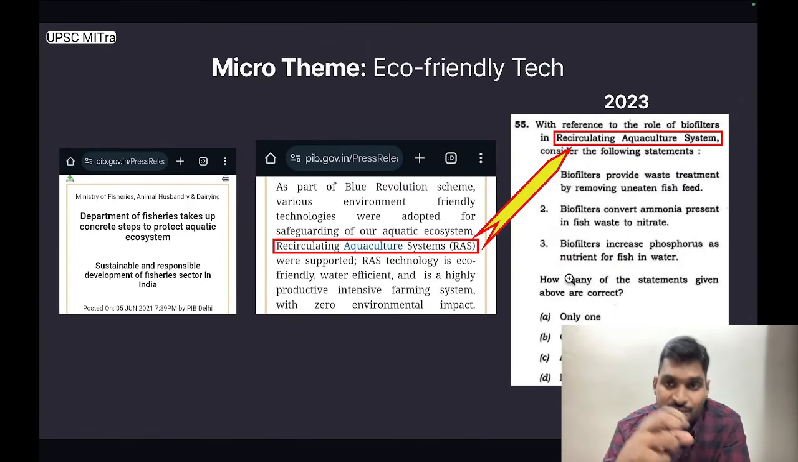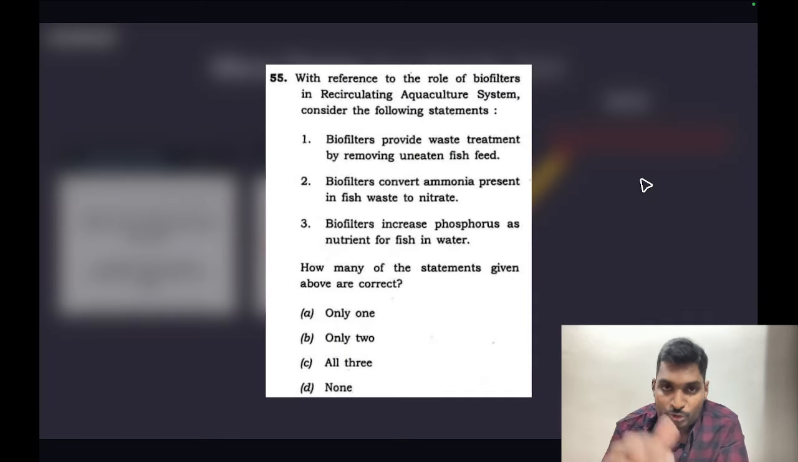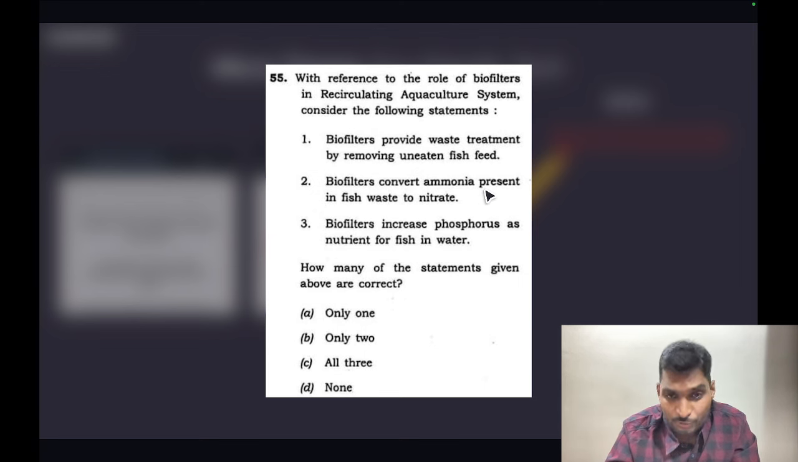UPSC used this information to frame a question in prelims 2023. This was the question: with reference to the role of biofilters in recirculating aquaculture systems, consider the following statements. Biofilters provide waste treatment by removing uneaten fish feed. Biofilters convert ammonia present in fish waste to nitrate. Biofilters increase phosphorus as nutrient for fish in water. The correct answer is only 2.